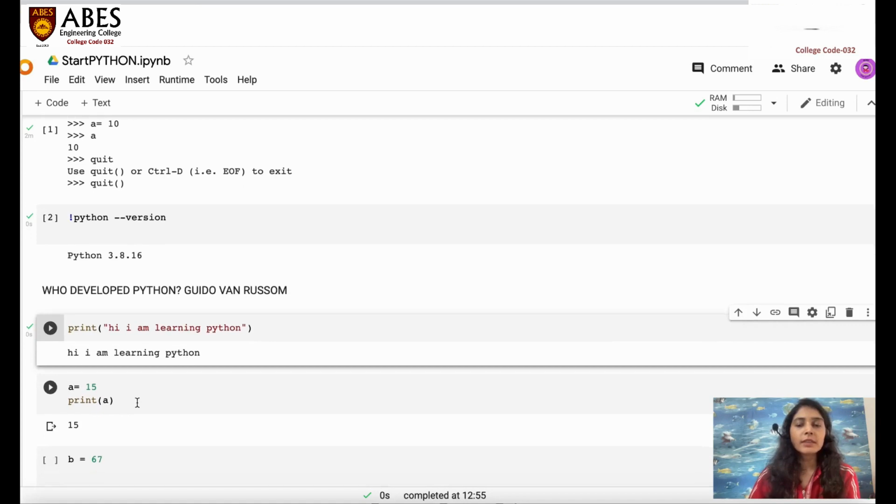Now next thing is how to assign a value to a particular variable. So before going towards the variable, I just want to tell you what a variable is. A variable is a particular memory location over which you are saving any value. Maybe it is an integer value, or a float value, or maybe a string value or a character value. So it assigns a memory location. So a is a variable where we are assigning the value 15.